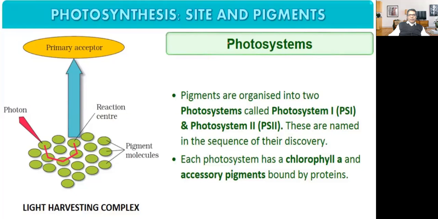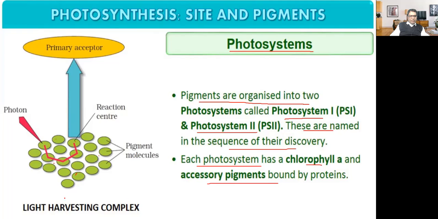Now, photosystems. We'll be discussing photosystems. Pigments are organized into two photosystems called photosystem first, PS1, and photosystem second, PS2. These are named in the sequence of their discovery. Each photosystem has a chlorophyll A and accessory pigments bound by protein. So here this is your chlorophyll A, and there are accessory pigments bound by all these things.